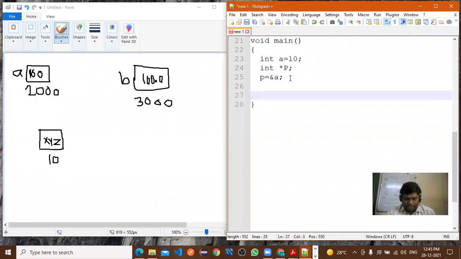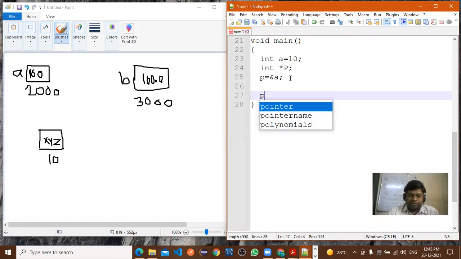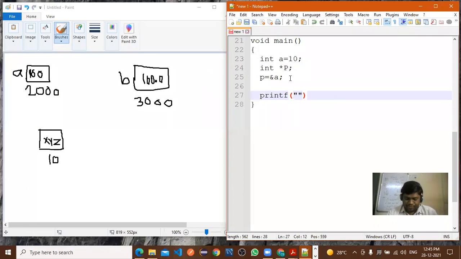Now here I will write one more. Now we'll print the values, right? Suppose in the first printf, you can give me the answer. The value of a. How to print the value of a? %d, a. So what is the output here?